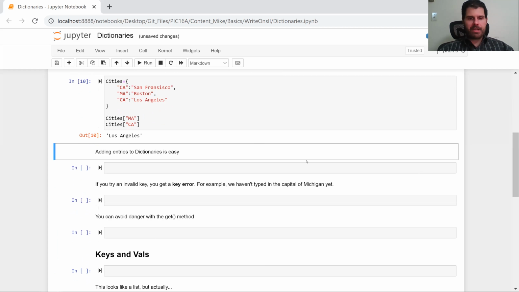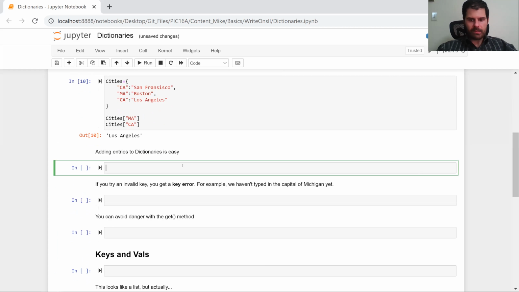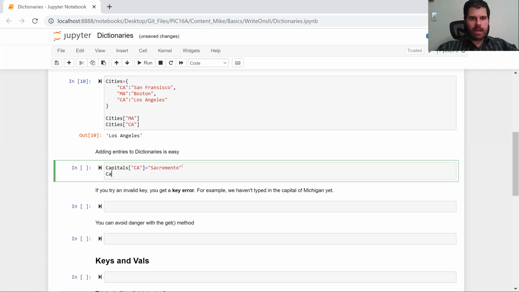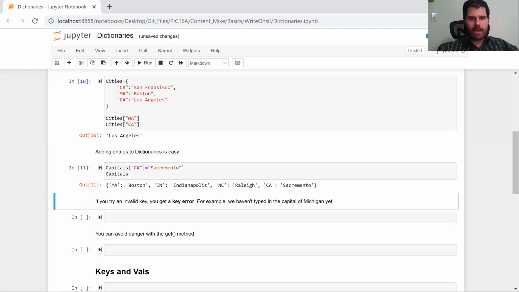Now let's show more about how dictionaries are good. One nice thing is that adding entries to a dictionary is easy. Say we want to add California to our capitals list. All we do once the dictionary has been created is we just type capitals, California is equal to Sacramento. And now we can look at our capitals, and we now see that there are 4 items in our capitals, or 4 key value pairs: Massachusetts, Indiana, North Carolina, and California.